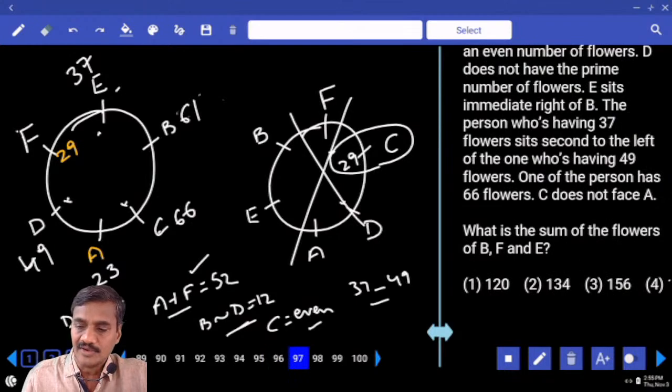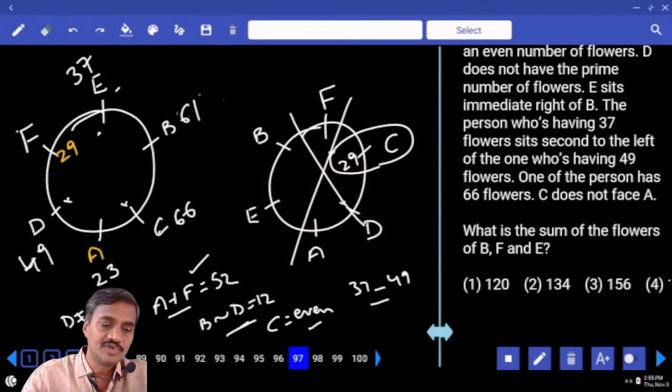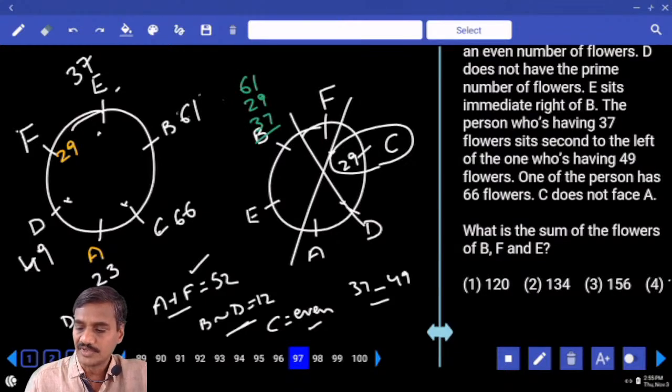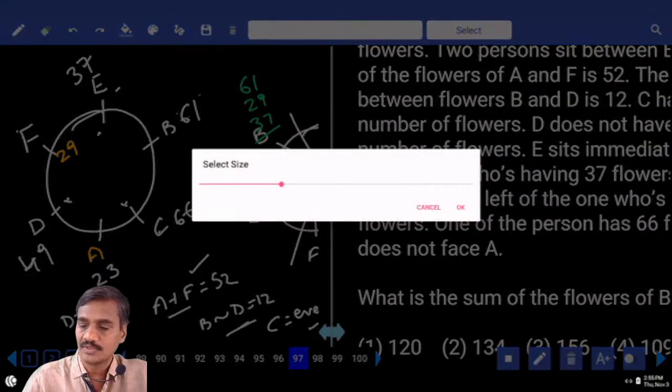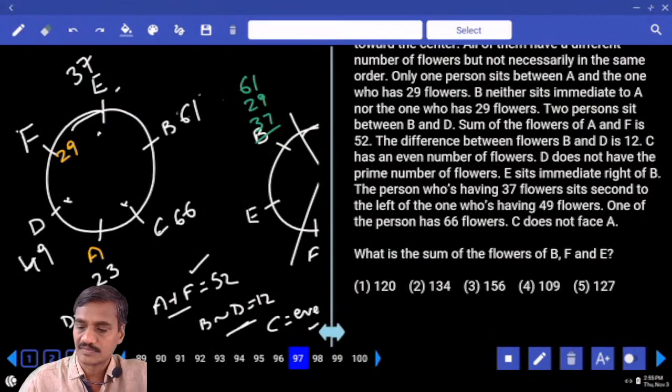97. And what is the sum of B, F and E? Now the sum of B, F and E, if you observe here, B is 61, F is 29, and E is 37. Now 90 plus 37, that is 127, and it is given in choice 5. Choice 5 is the answer.